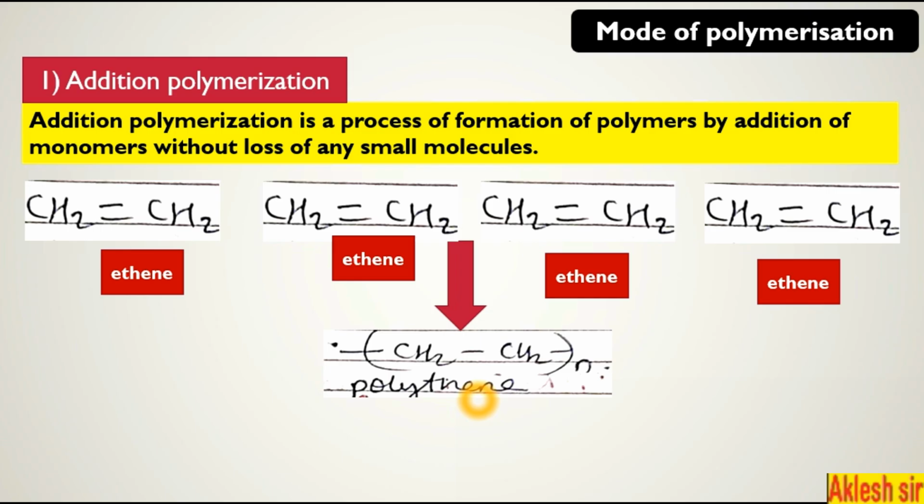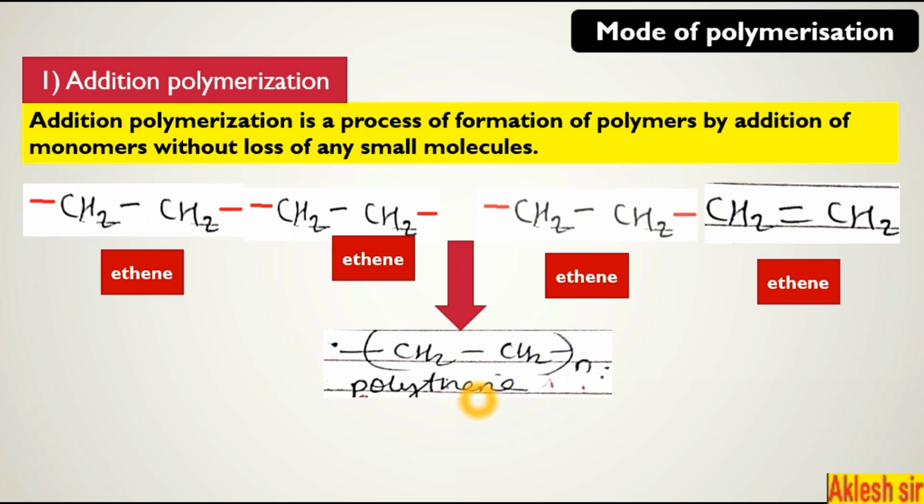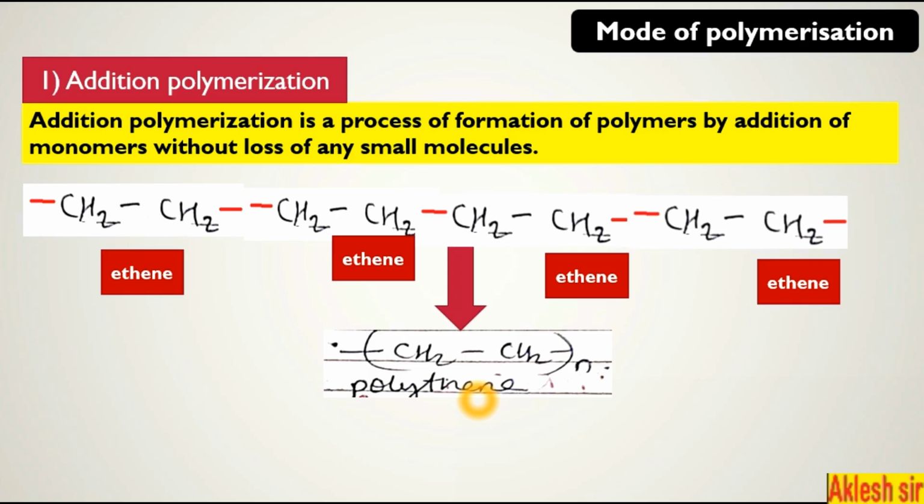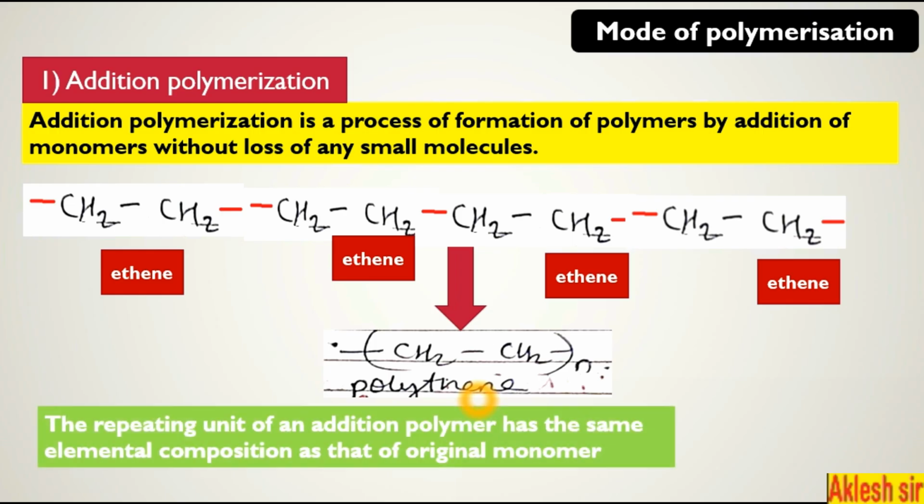When this ethene molecule undergoes polymerization, there is a breaking of bond. After breaking the bond, they join with each other and form a very long chain structure known as polythene. The repeating unit of an addition polymer has the same elemental composition as that of the original monomer.